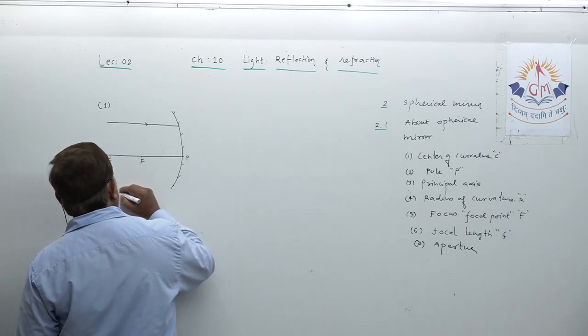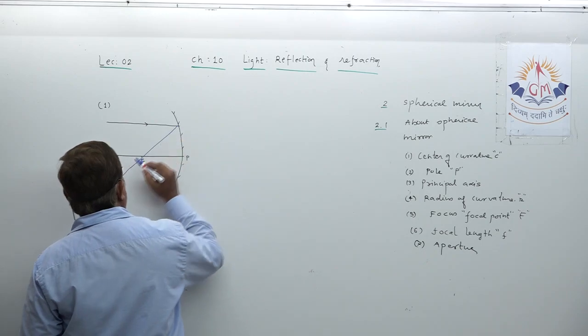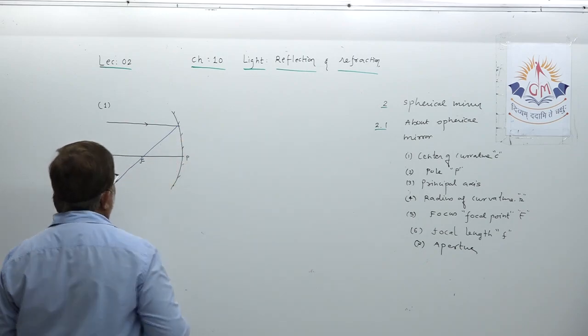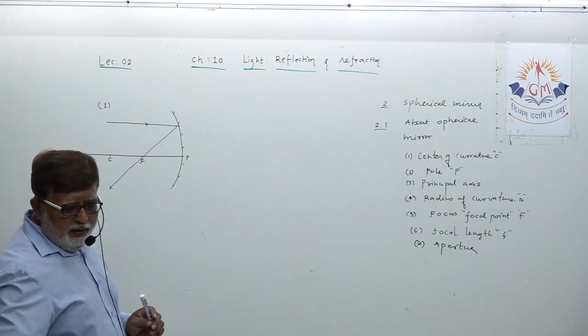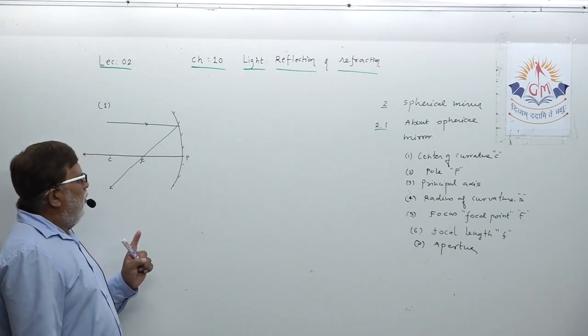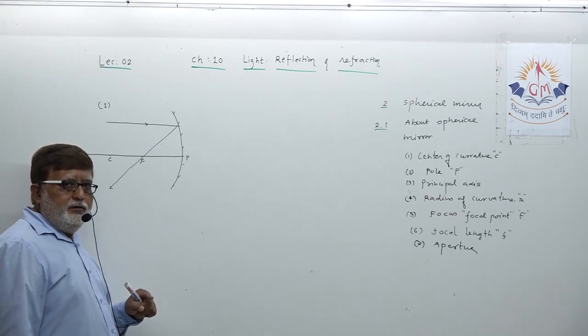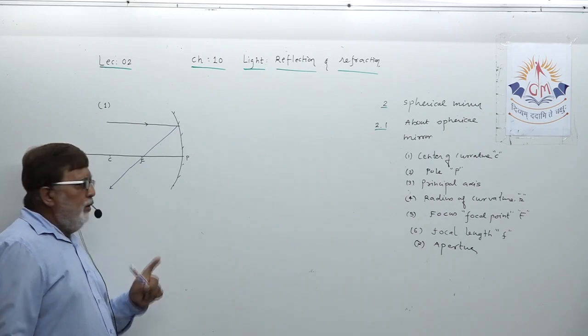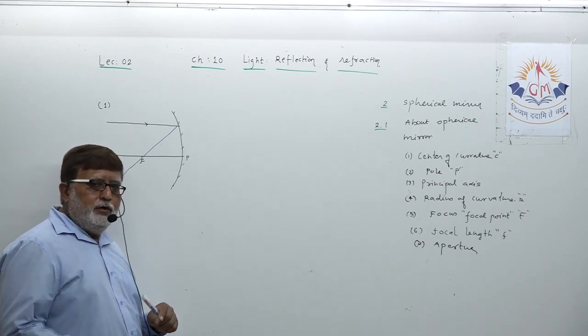This is the first ray we will utilize in formation of the image. Remember this. Any ray parallel to the principal axis of the mirror, after reflection will pass through the focus.